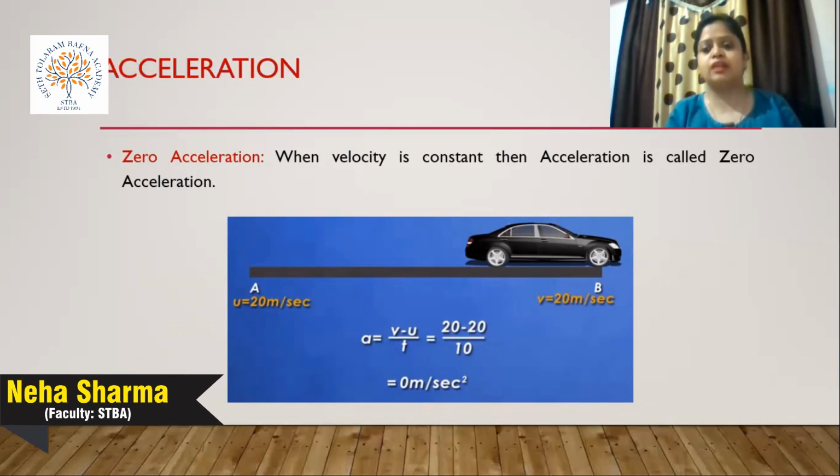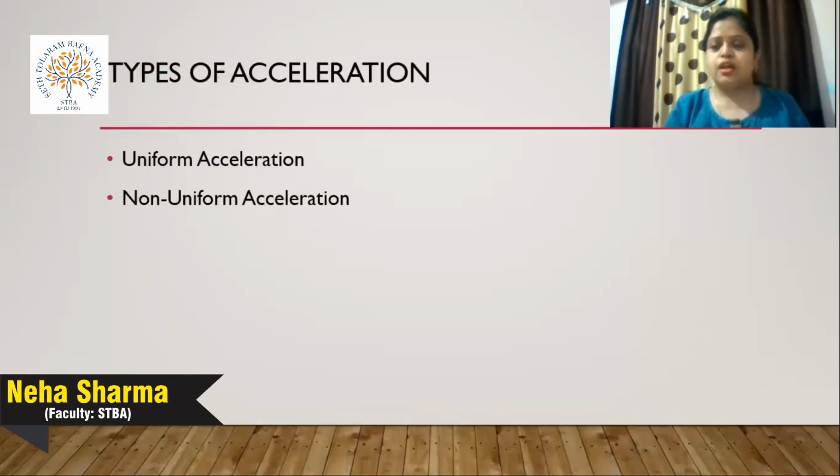So from this formula we calculate the acceleration term, and we get the answer as positive, negative, or zero. On the basis of these results, we can identify whether the final value is greater, the initial value is greater, or the velocity is constant. I hope this is clear till now.